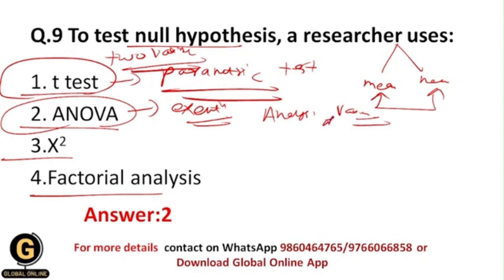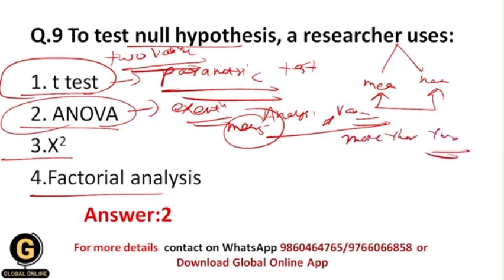This is the analysis of variance, and within the ANOVA test we are going to compare the means of different groups, but here we can compare more than 2 variables at a time, and that's why the ANOVA test is more favorable than the t-test. That's why a researcher uses ANOVA to test the null hypothesis, because sometimes in a research process there are more than 2 variables. So in that situation we need to use ANOVA rather than the t-test.